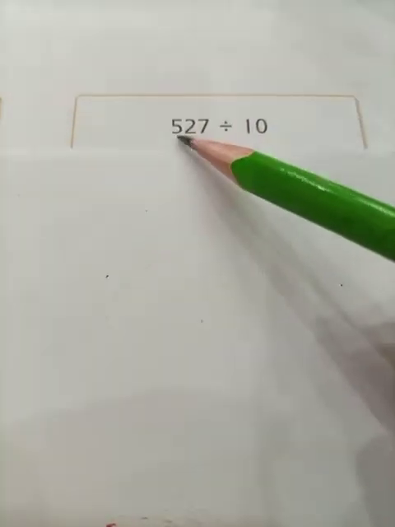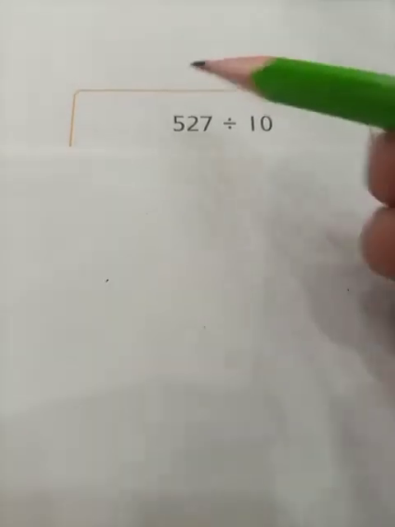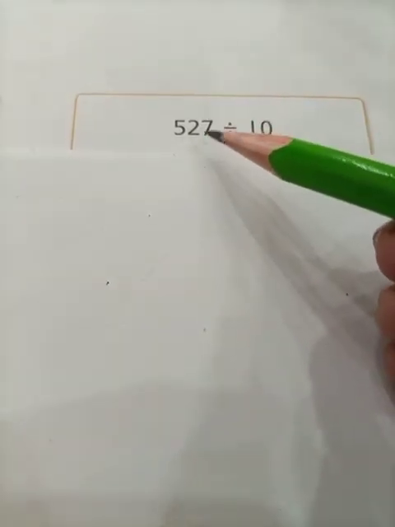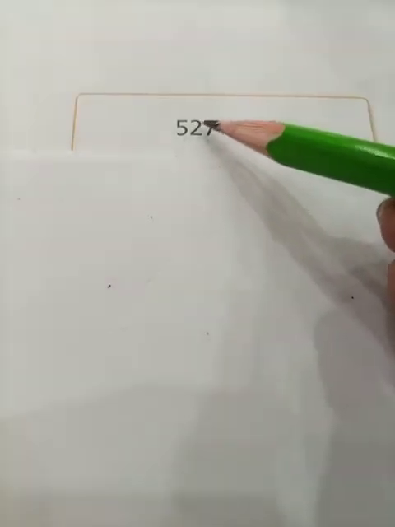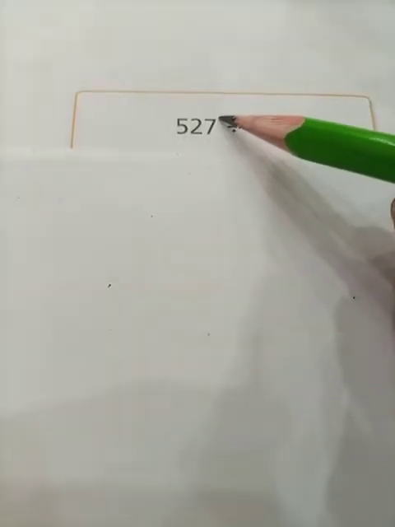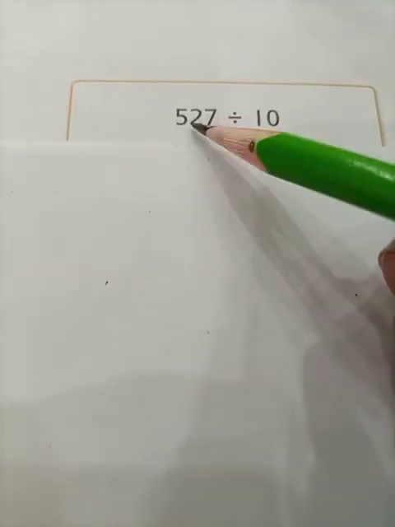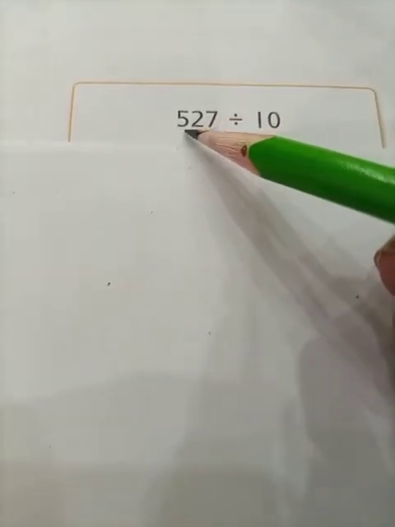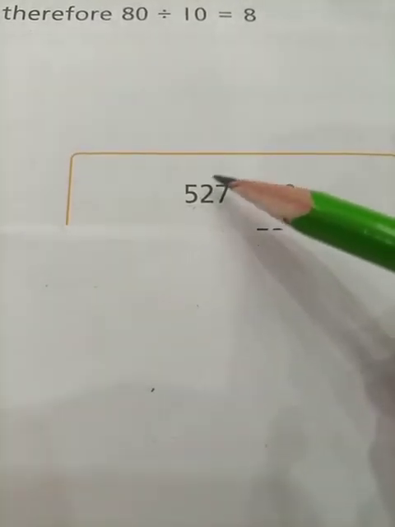Now look at the students, we are going to divide the number 527 by the number 10. So students, in this, what is the number in the extreme right corner?